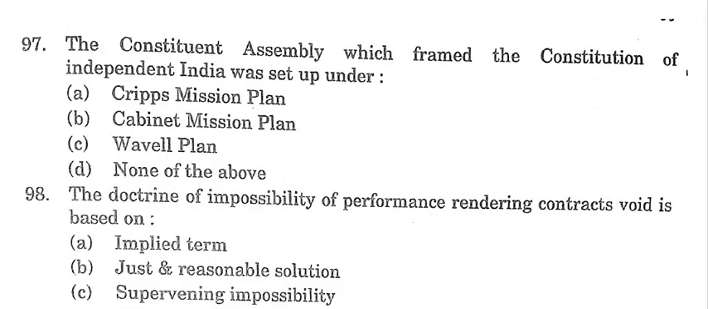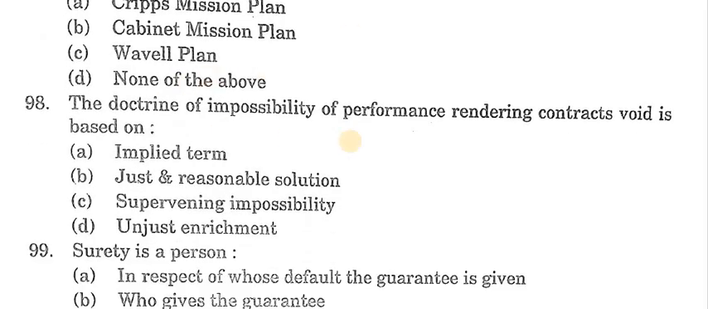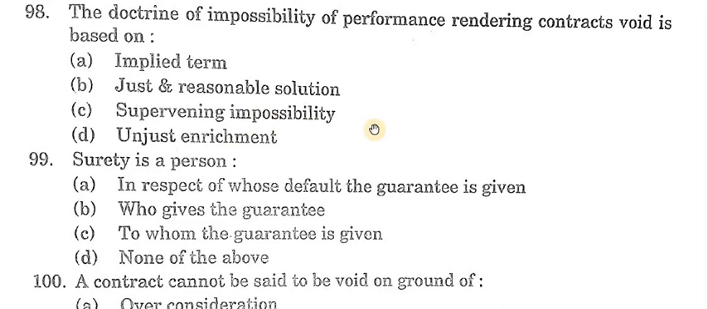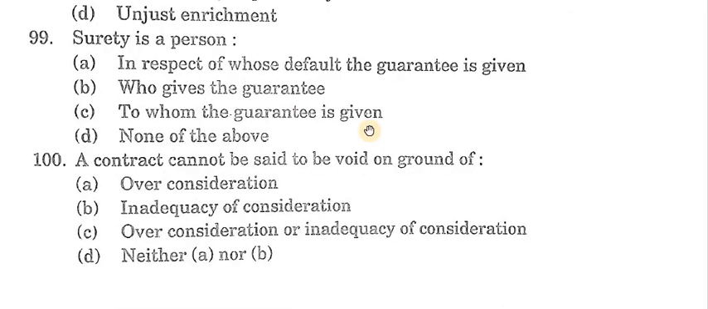Next question, your 97. The Constituent Assembly which framed the Constitution of independent India was set up under, answer is B. Cabinet Mission Plan. Next question, your 98. The doctrine of impossibility of performance regarding rendering contracts void is best known as, answer is C. Supervening impossibility. Next question, your 99. Surety is a person, answer is B. Who gives the guarantee. Next question, your 100. A contract cannot be said to be void on ground of, answer is C. Over considerations or inadequacy of consideration.